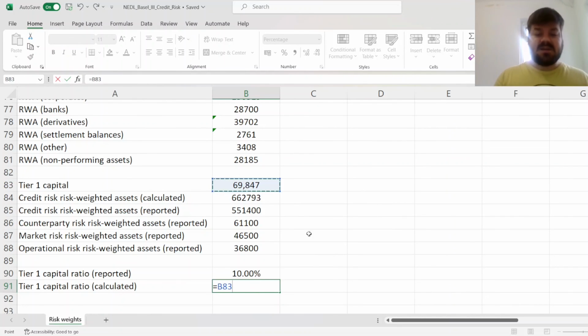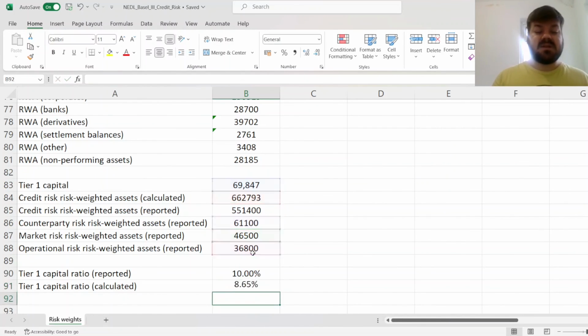So let's divide Tier 1 capital reported by Royal Bank of Scotland by the sum of our calculated risk-weighted assets and the reported figures for the other types of risk-weighted assets. And that results in a much lower Tier 1 capital ratio of 8.65%, but it's still above the mandated requirements.